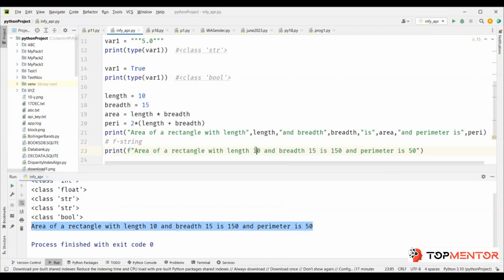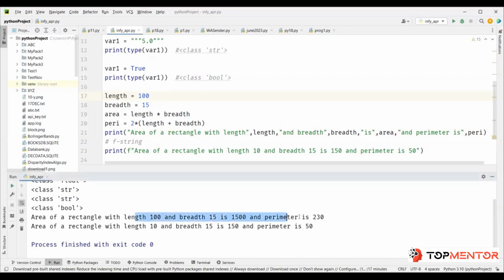Now you see, this 10 has to be replaced with its variable because later if you change the value of this 10 to something else, it should automatically take. Let's say length you give 100. Now in this case, everything is changed, right? That's why we use a variable, because if you change it to 100, see, length got changed, area got changed, perimeter got changed. But if you put them all as text, these will be fixed, right?